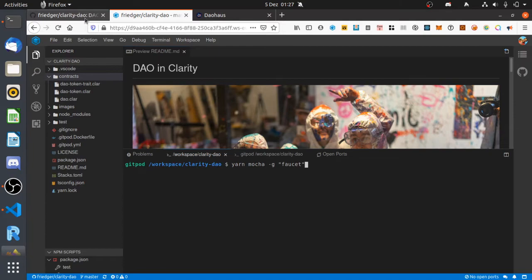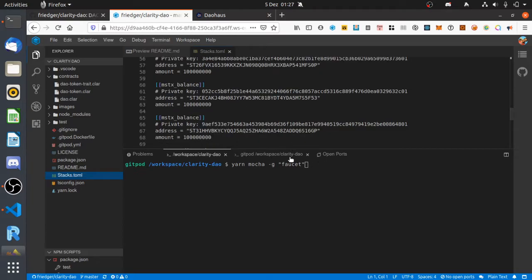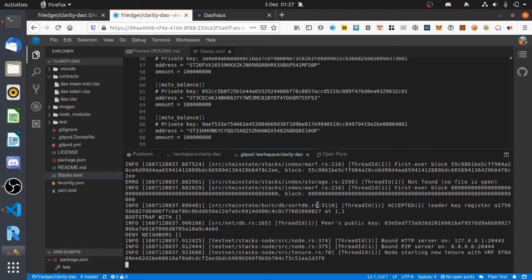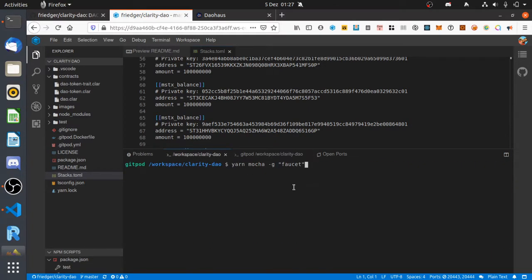To see the implementation, I have prepared a Git pod, so you can just open Git pod from the Clarity DAO GitHub repo, and I provided a stacks.toml file, and you can run the mocknet just by launching the normal stacks node. And then I prepared some tests that represent the application.